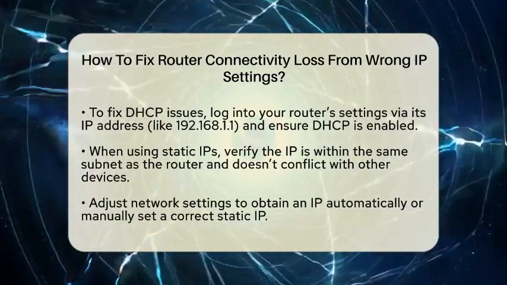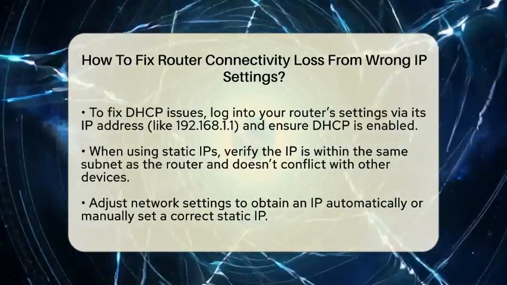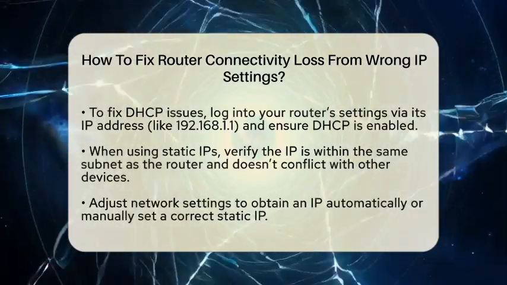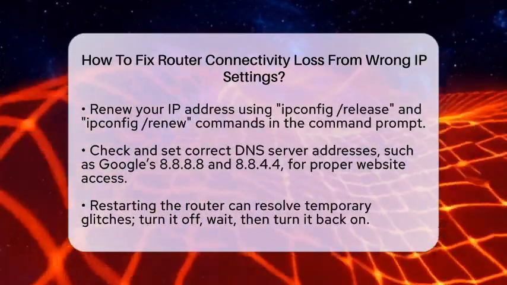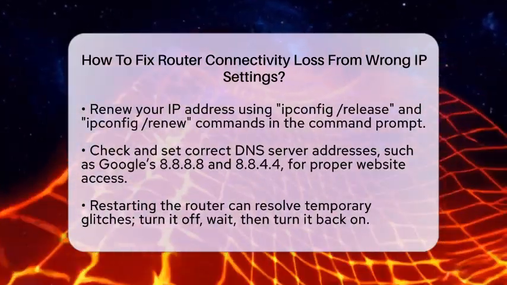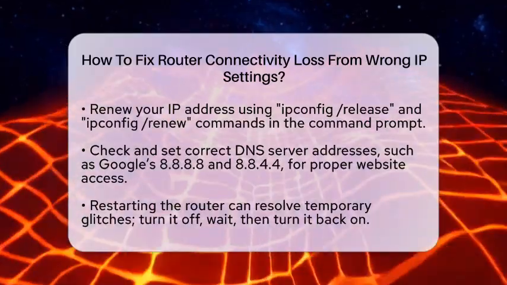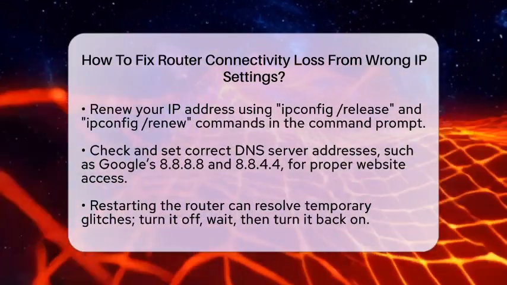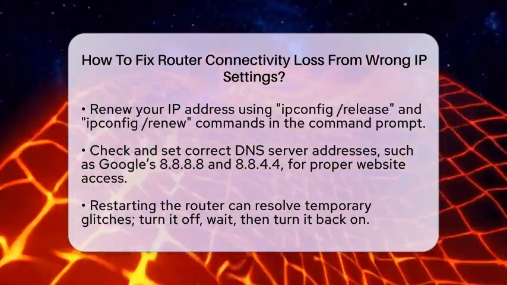To correct wrong IP settings, go to your device's network settings. On Windows, right-click the network icon, select Properties, then double-click Internet Protocol version 4. Here, you can choose Obtain an IP address automatically to use DHCP or manually enter a static IP. If you pick DHCP, try renewing your IP by opening command prompt and typing ipconfig, then ipconfig /renew.